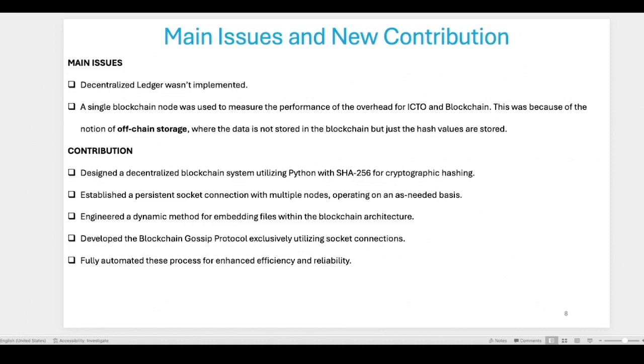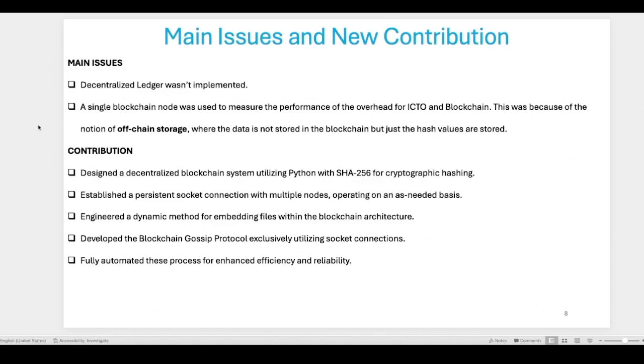Before I talk about my code, I just wanted to talk about the main issues. Like I said, a decentralized ledger wasn't implemented, and a single blockchain node was used to measure the performance overhead of ICTO and blockchain and perform cryptanalysis. This is because of the notion of off-chain storage, where data is not stored in the blockchain, but the hash of the values is stored.